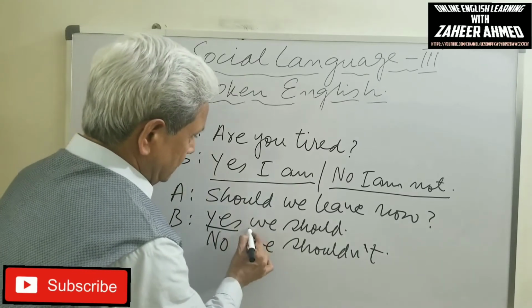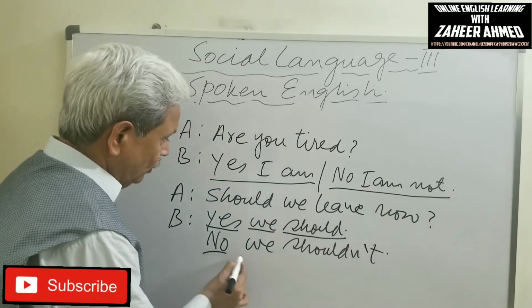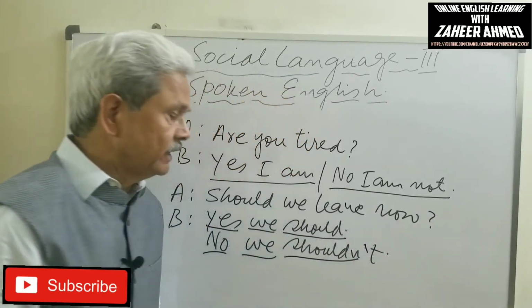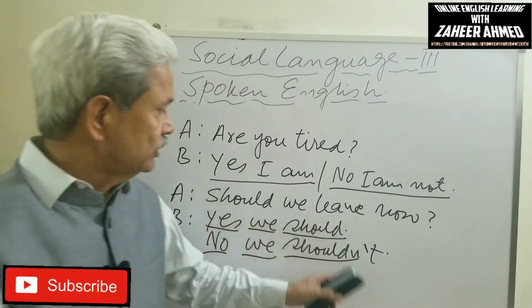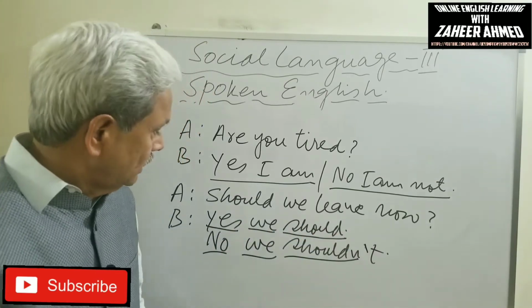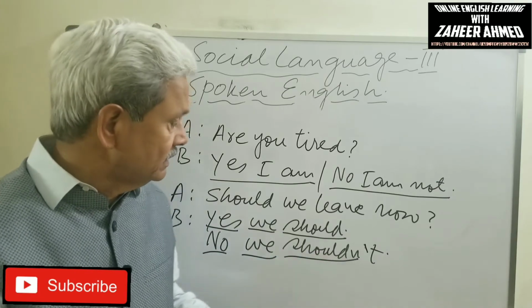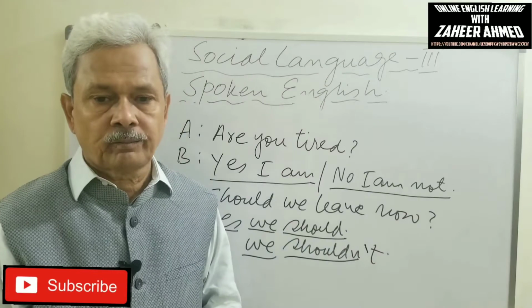Yes, subject and auxiliary verb. No, subject and auxiliary verb with not. When we say yes, we should, it means yes, we should leave now. When he says no, we shouldn't, it means no, we shouldn't leave now.